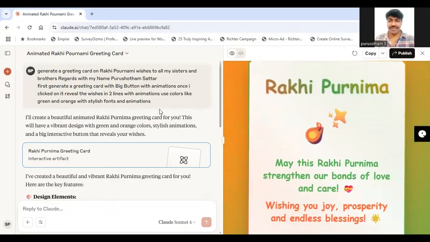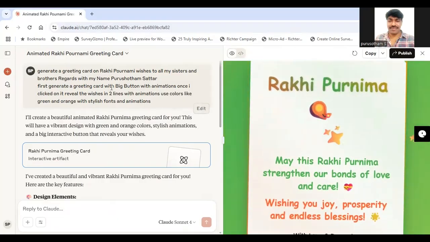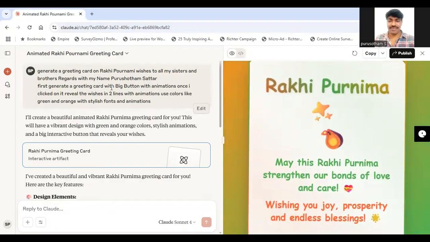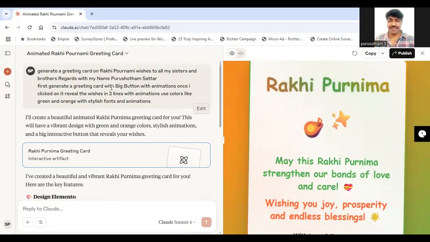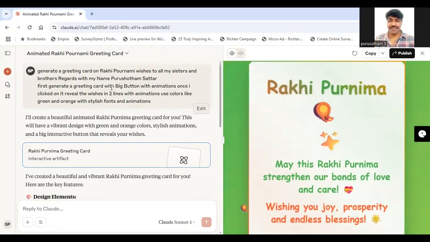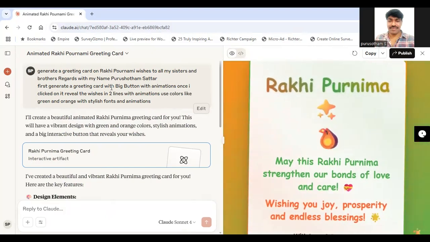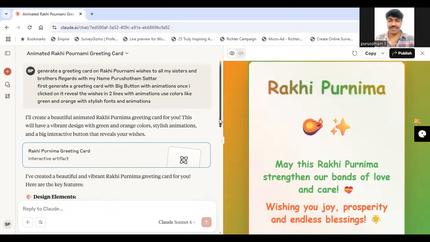I just used a large language model called Claude AI, which is more powerful than ChatGPT, and which is built using more tokens than ChatGPT, developed by the company called Anthropic. This is all about vibe coding.